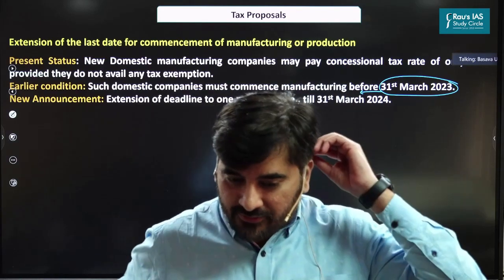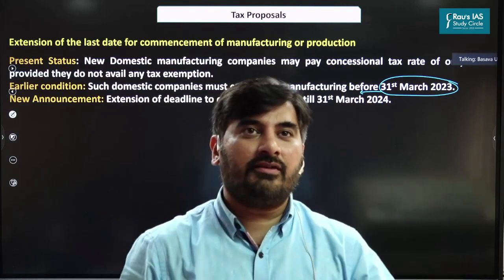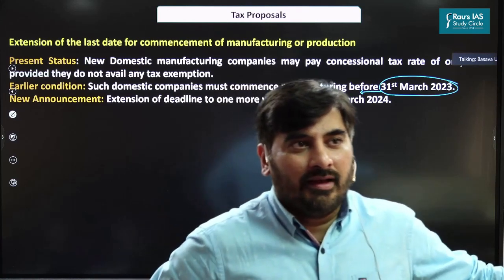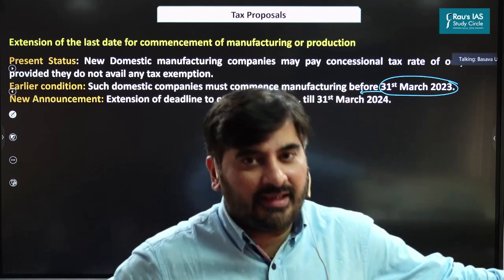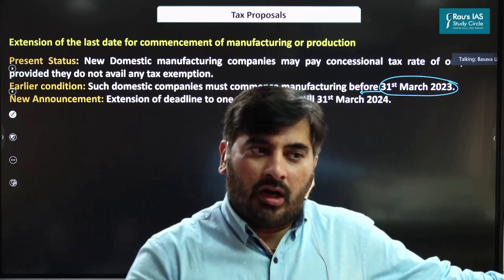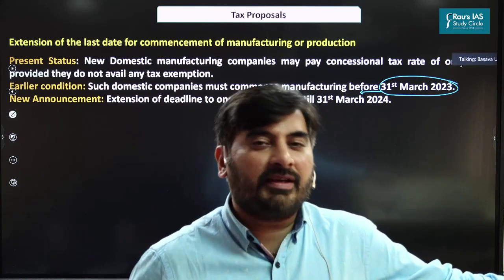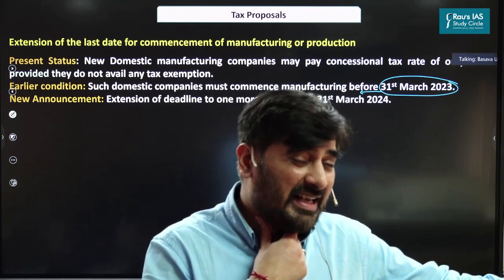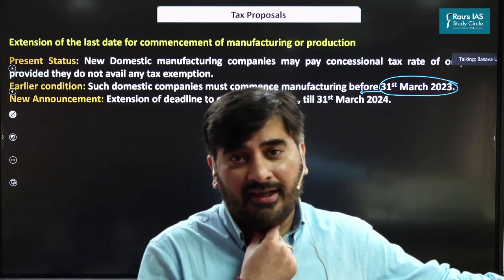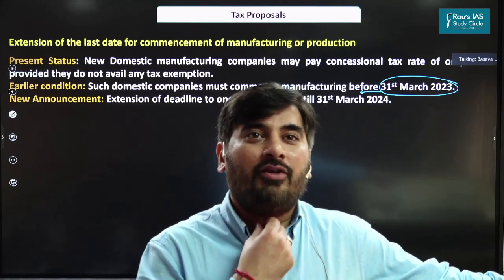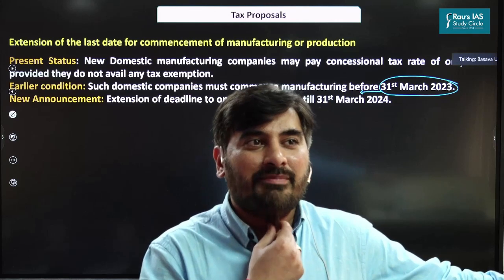So this is as far as the analysis of the budget 22-23 is concerned. As you have seen, we have covered all the major dimensions in this particular budget. We have not just analyzed the budget, we have actually converted the budget into UPSC centric knowledge in terms of both prelims as well as mains.